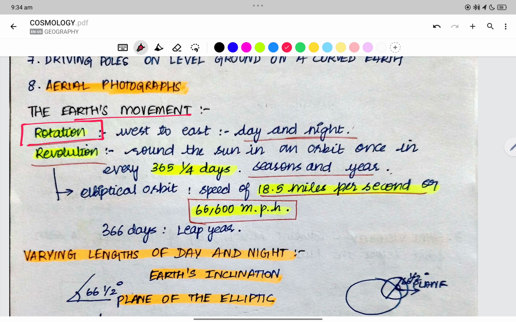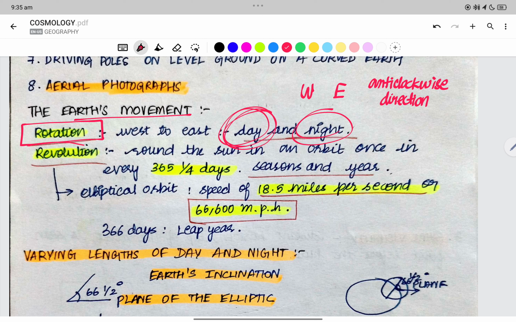First we have rotation. Rotation is west to east in the anti-clockwise direction. This is very important because of the rotation we have day and night. Because of the revolution we have seasons and a year. Rotation alone is responsible for day and night.